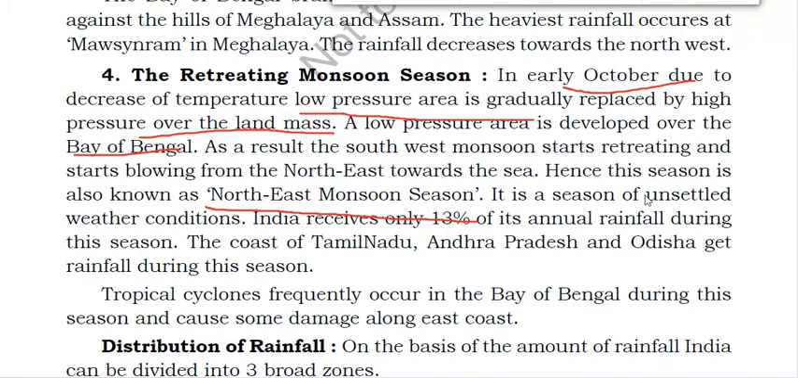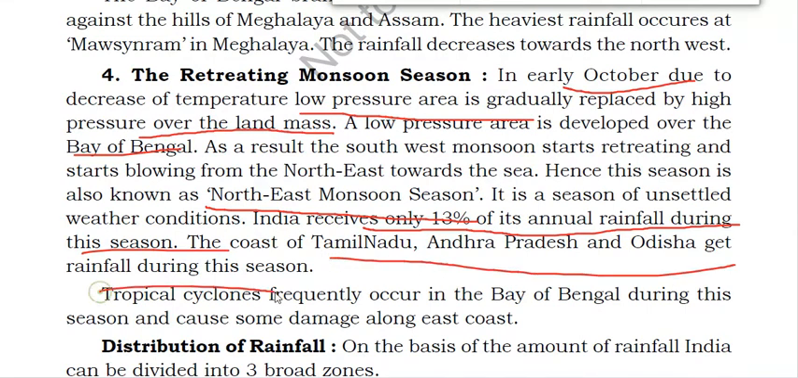It is a season of unsettled weather conditions. India receives only 13% of the annual rainfall during this season. The coasts of Tamil Nadu, Andhra Pradesh and Orissa get rainfall during this season. So during the retreating monsoon season, which are the states which will get rainfall? Tamil Nadu, Andhra Pradesh, Odisha, they will get rainfall during this season.